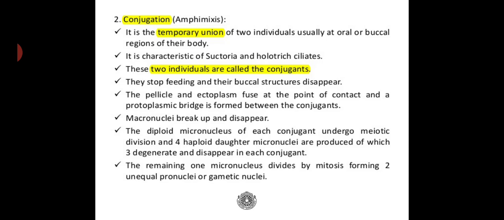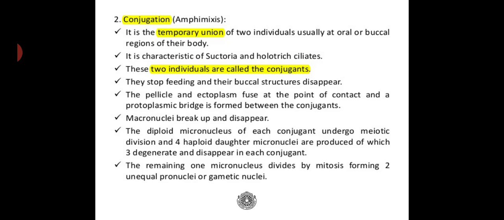The details of conjugation: it is the temporary union of two individuals, usually at the oral or buccal regions of their body, and it is characteristic of Suctoria and Holotrichous ciliates. These two individuals are called conjugates. They stop feeding and their buccal structures disappear. The pellicle and ectoplasm fuse at the point of contact, and a protoplasmic bridge is formed between the conjugates.